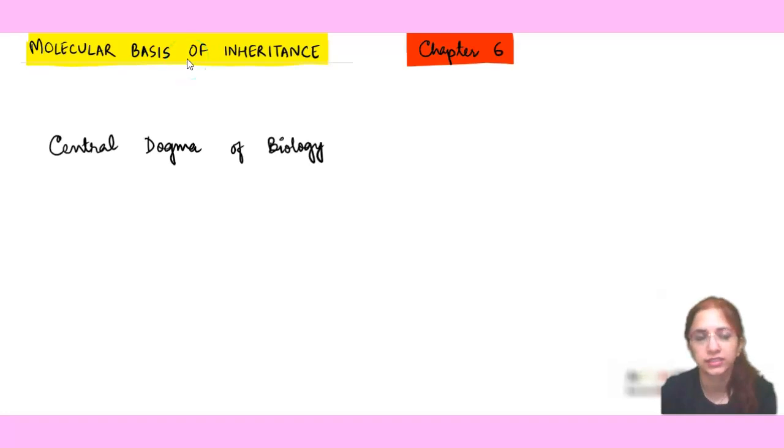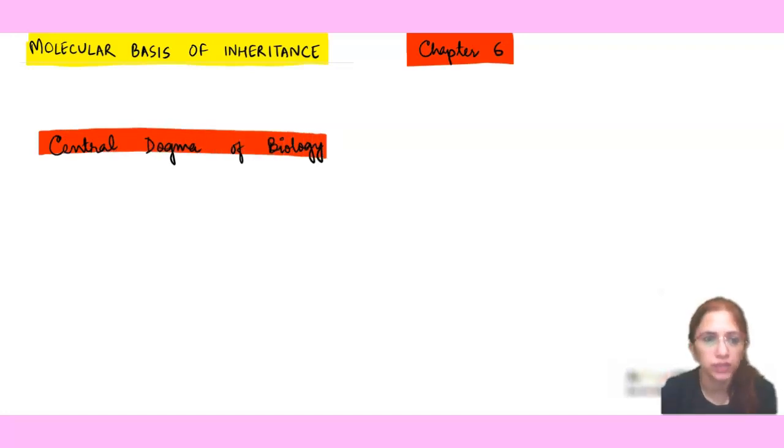Now let's start our chapter. The basic theme of our chapter is going to be the central dogma of biology. Now what is the central dogma? You know that DNA is the hereditary material of our body, and the flow of information happens from DNA to RNA, and from RNA proteins are formed. So this sequential flow of information from DNA to RNA to proteins is known as the central dogma.